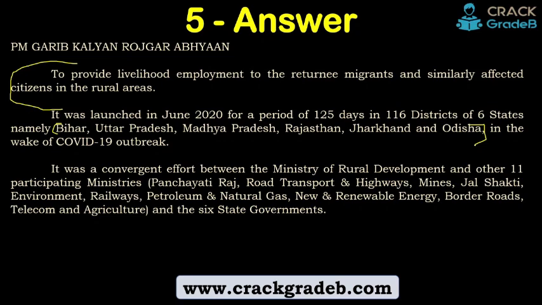तो देखो ये लॉजिक बिल्ड हो गया. What if I don't know how many states or what those states are? Then I can never build that logic, right? But when I know that when this launched, it was for 6 states, कौन से वो 6 states? बिहार, यूपी, एमपी, राजस्थान, झारखंड and Odisha. This means that these states had the majority of the returnees, इसलिए इनमें launch हुआ है.